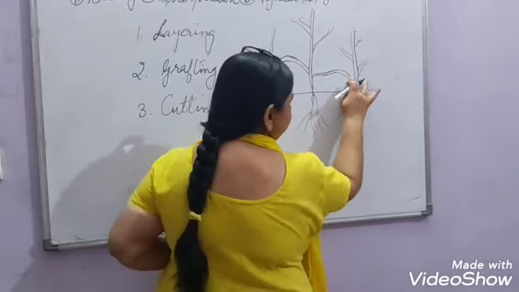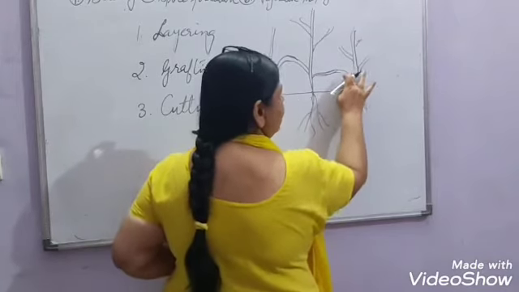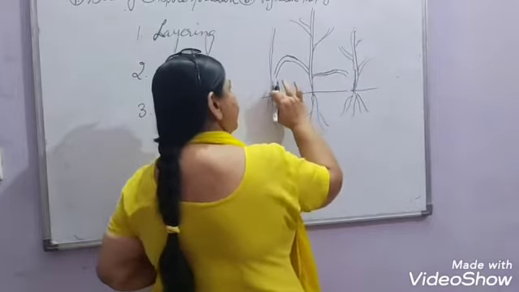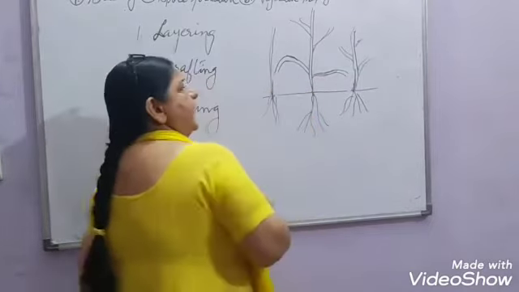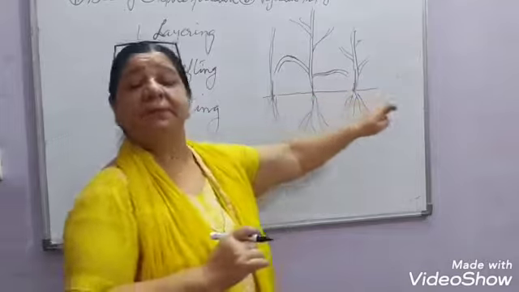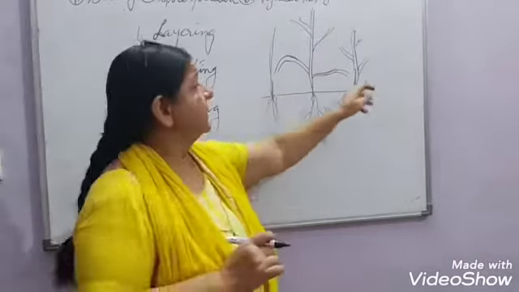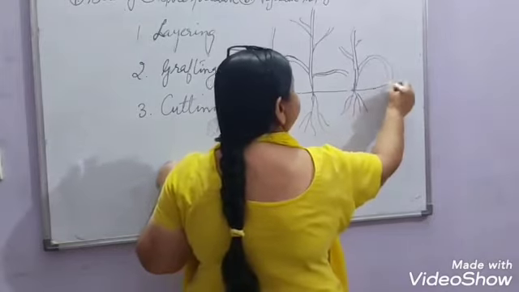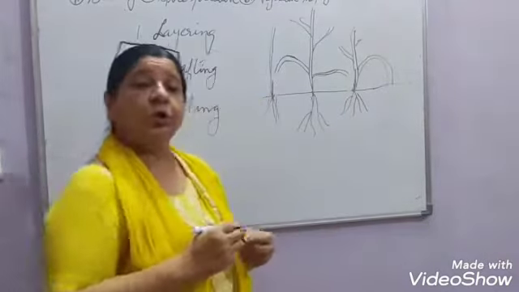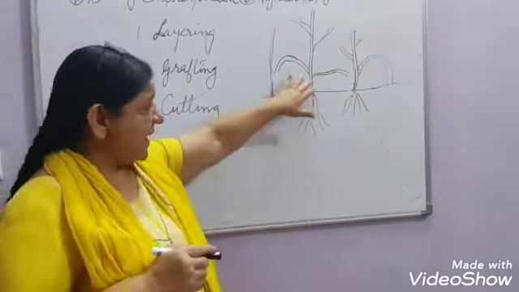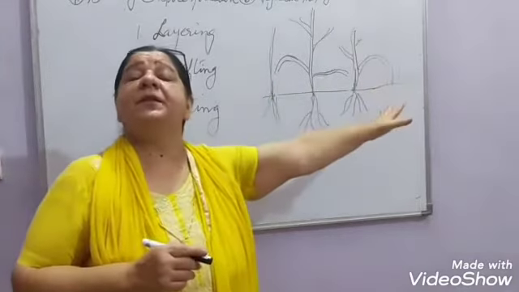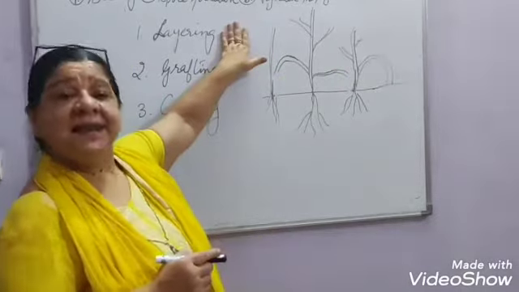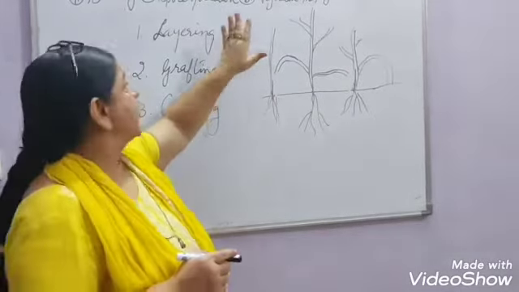Then this branch which was from the parent plant is removed, that is cut or detached, right, and a new plant will be formed on both sides. Then we can again take the stem of this, bend it and put it under the soil. So in this way, from one plant, many plants can be grown. This is known as layering, right.